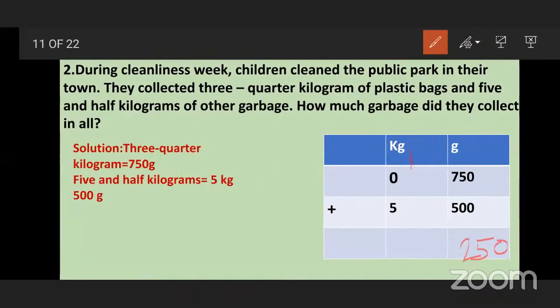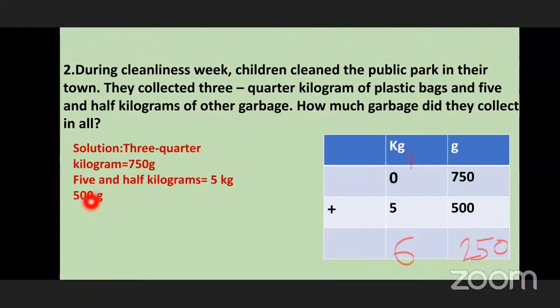5 plus 1? 6. So what answer we got? 6 kg 250 grams. So here we get the answer. 3/4 of kilograms means 750 grams. 5.5 means 5 kg 500 grams. Okay, so total they collected 6 kg 250 grams of garbage. Okay, now see the next sum.